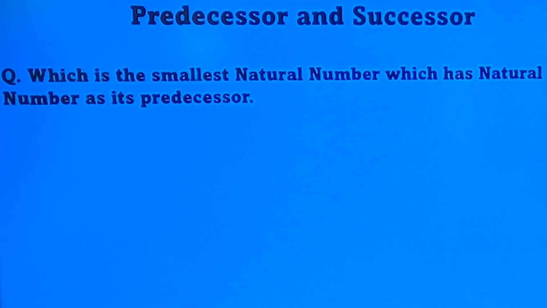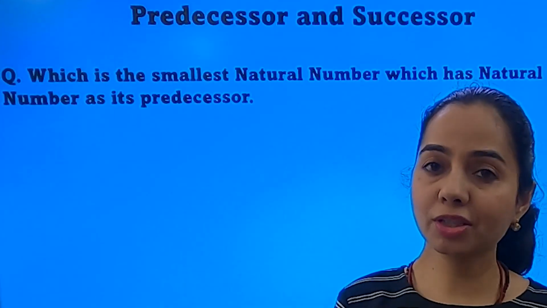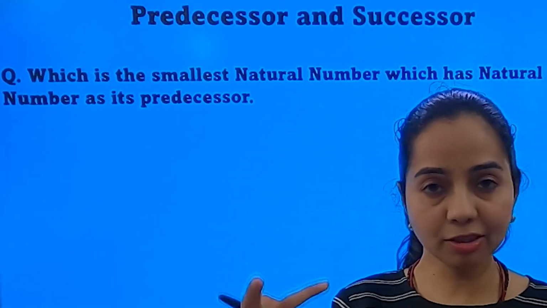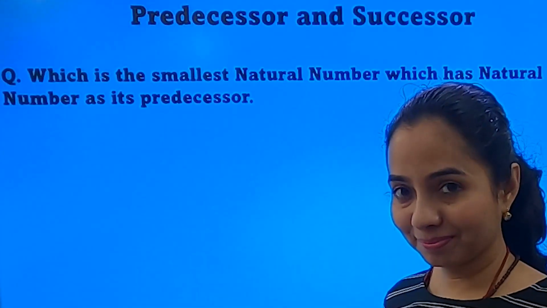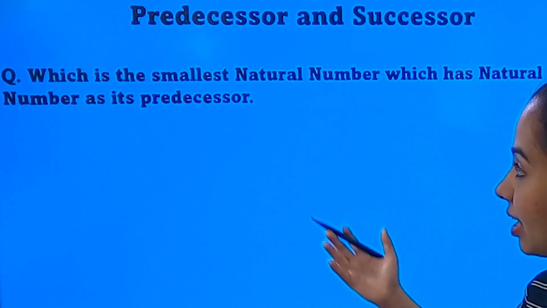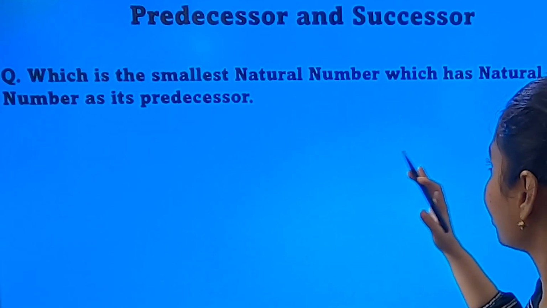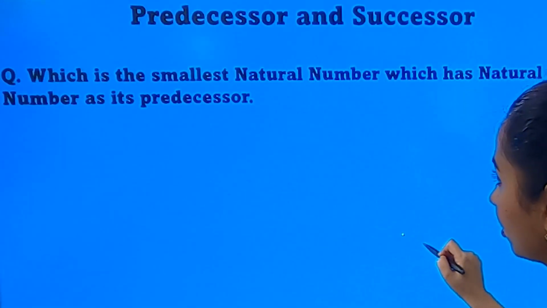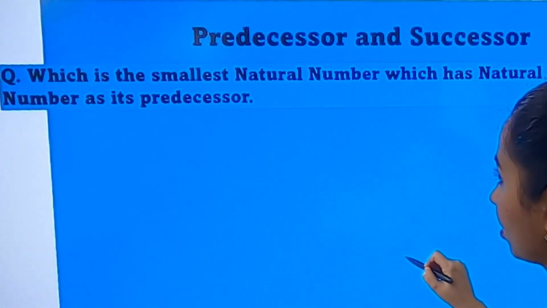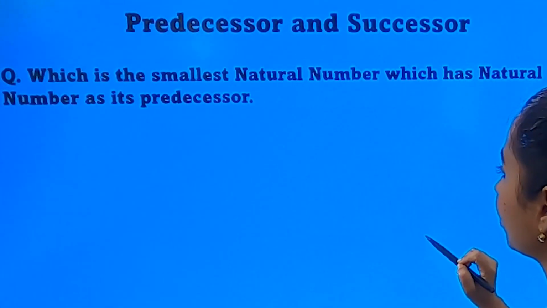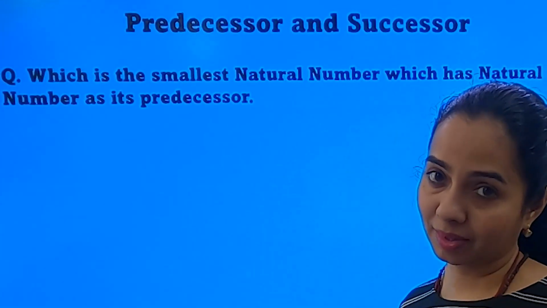Now, let's combine. We have learned two concepts: whole numbers and natural numbers, and predecessor and successor. So let's combine both of them and see. Here's the question. Which is the smallest natural number which has a natural number as its predecessor?